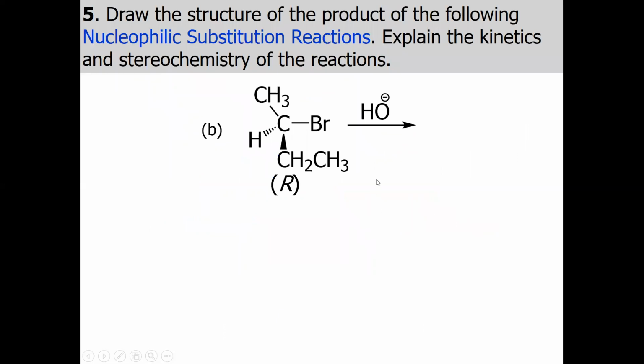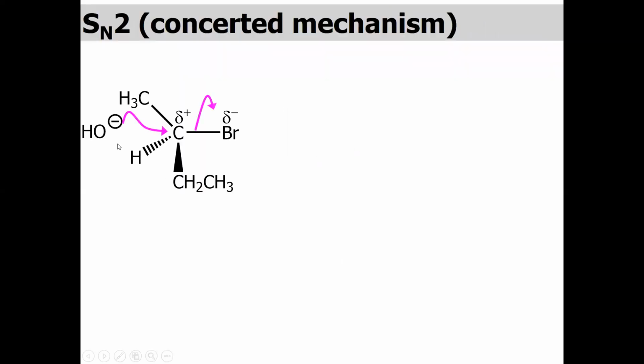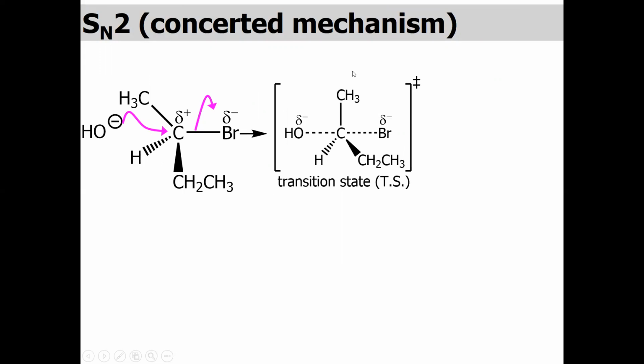Now let us see the B example. In this case, of course, we have 2-bromobutane, and this 2-bromobutane is again a chiral molecule, but you can see there is no crowded or bulky group. So this molecule can react with hydroxide, and we have a strong nucleophile as well. So in this case, we may have the SN2 reaction. Let us see, for example, this nucleophile attacks this electrophilic center, it will displace the bromide ion and create the transition state like in this way. And we have ultimately the product.